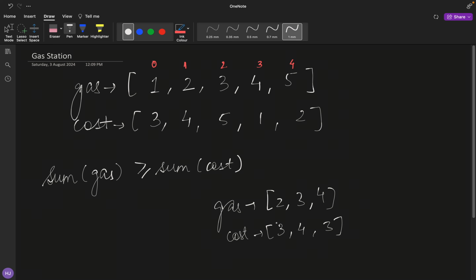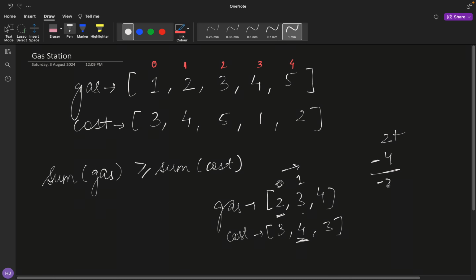The answer is no, because suppose I start from the zeroth index and I fill 2 units of gas in my empty tank, and in order to reach the next station, that is the 1st, which is in the clockwise direction, we will actually require 3 units of gas to be subtracted. So we are left with not enough gas in order to reach. So we'll not start our journey from the zeroth index.